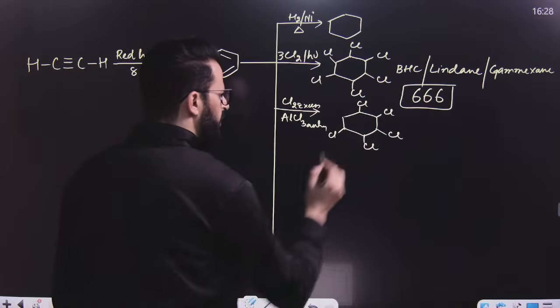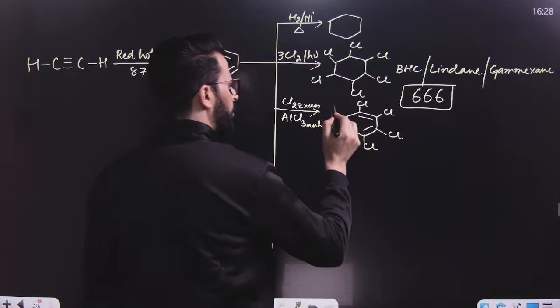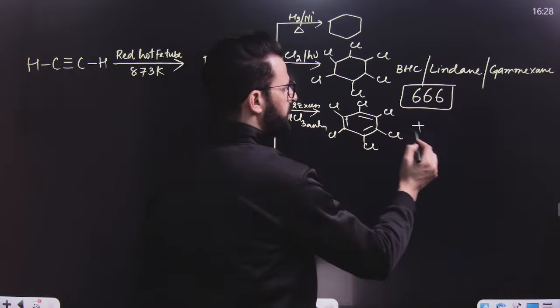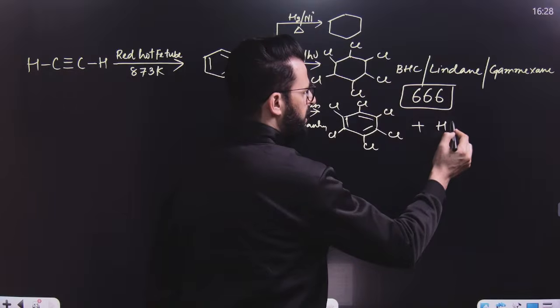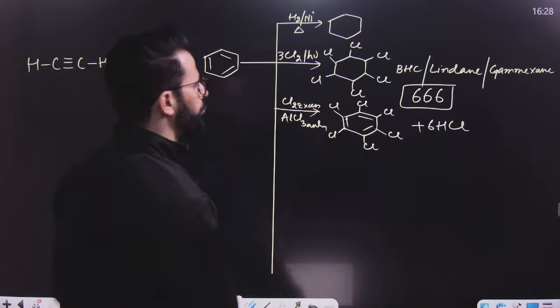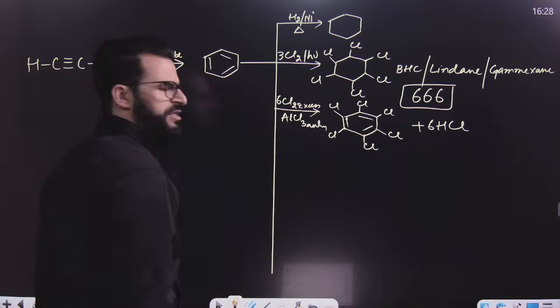Let me show the resonating structure. Only hydrogens will be replaced, and those hydrogens will react with chlorine to give 6 HCl as well. To balance the reaction, 6 and 6 make 12, so it should be 6 times Cl2.